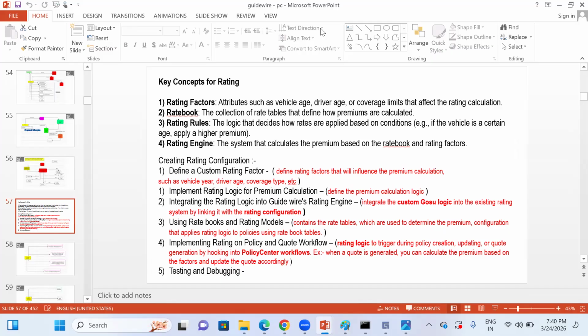Third, rating rule. So Raj, rate tables, in the sense we have some predefined table. I will tell you. There is a pre-table available. I will discuss that in the next session. So a predefined table is there. Okay, that's a basic rate table, based on the risk factor. This is what the base rate is.